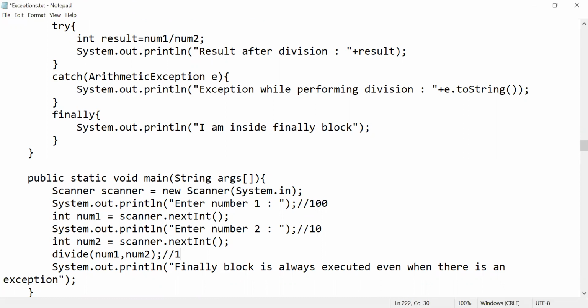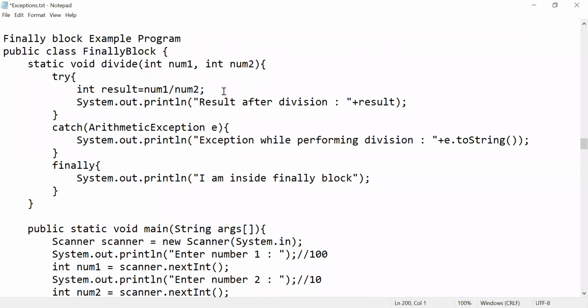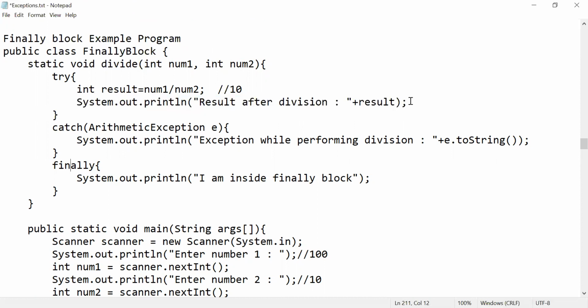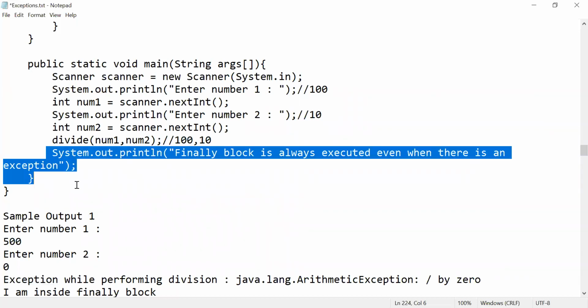I am calling 100 comma 10. What happens? Now it goes to the method called divide. Divide 100 comma 10. Result equal to 100 by 10, which is 10. Now what is it going to return? It is going to return the result 10. After 10, what happens again? It will come to this statement: the finally block is always executed.